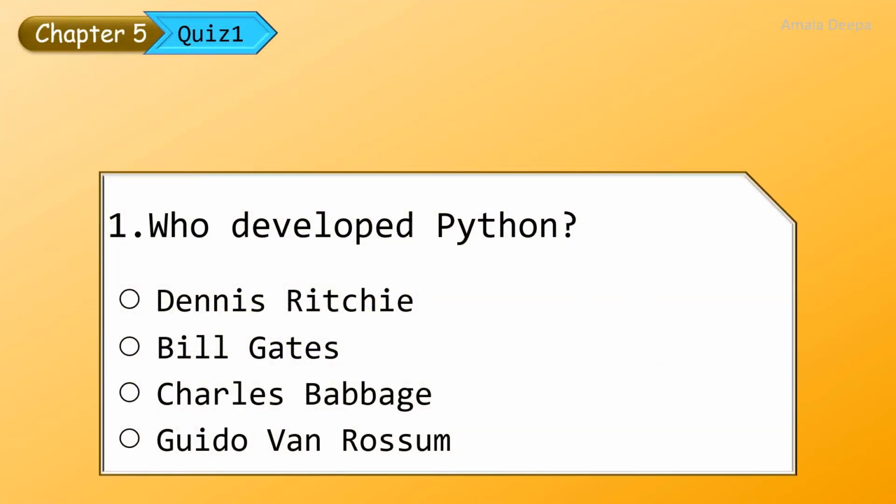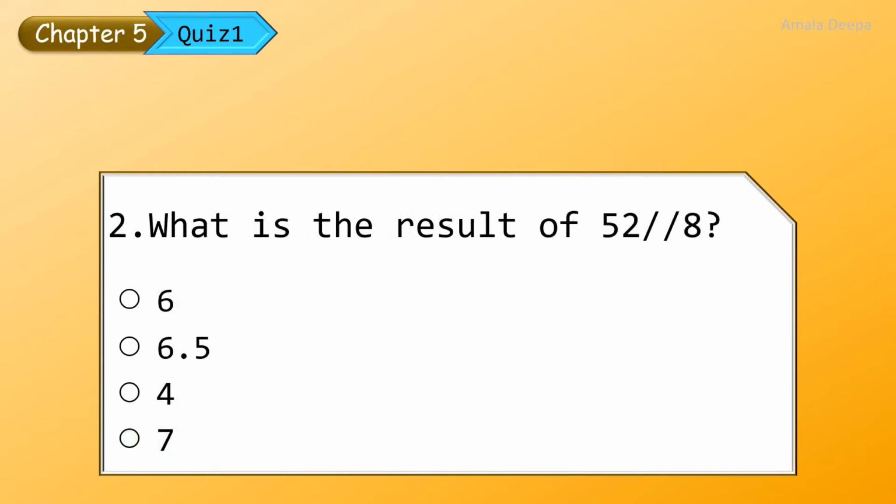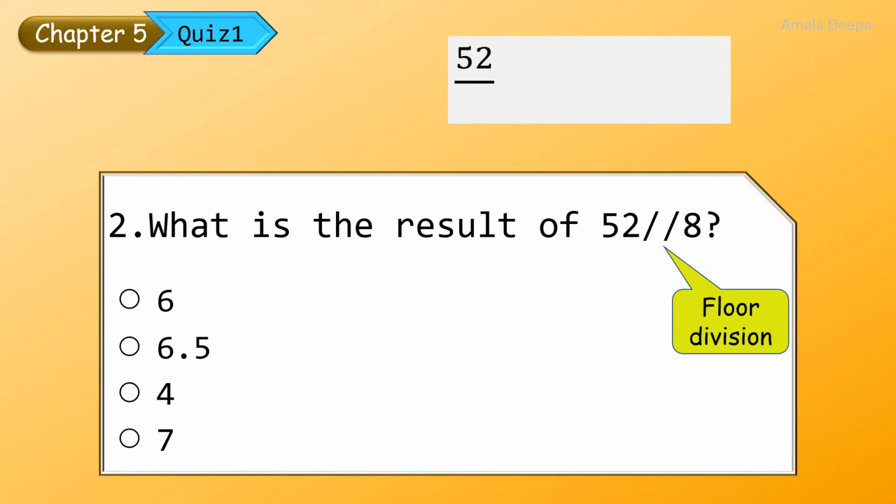Who developed Python? Guido van Rossum. What is the result of 52//8? Here double slash is an arithmetic operator. It is called floor division. Floor division will give the quotient as an integer. So 52 divided by 8 gives 6.5, but you should take the result as 6 in the case of floor division.